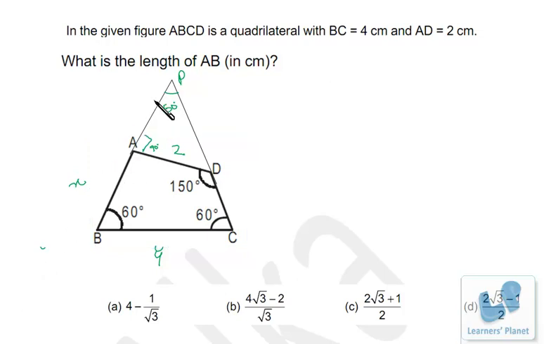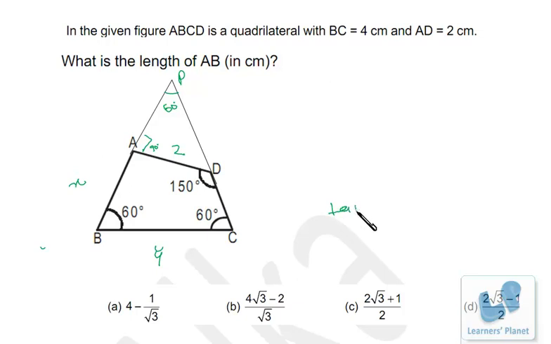Now we know the entire length of line PB, that is 4. If we deduct the part AP from that, we will get the length of AB. Now how do we deduct that? See, we know the length of this and we know this angle, that is 60 degrees. So tan 60 degrees will give the relationship between these two, right?